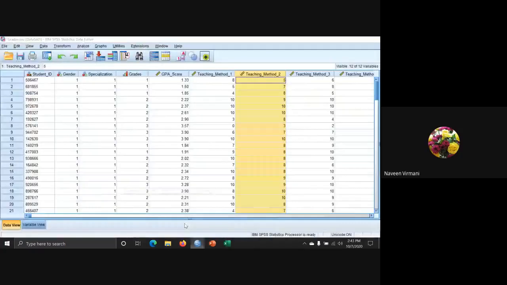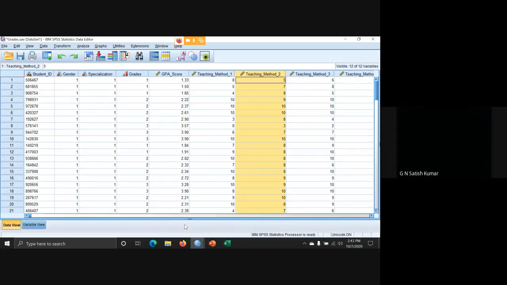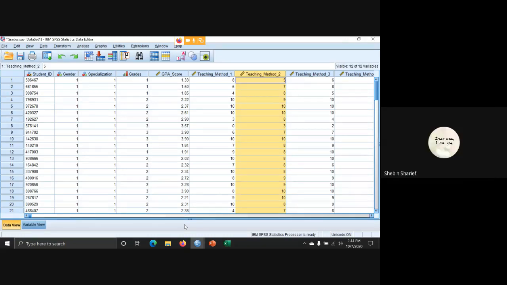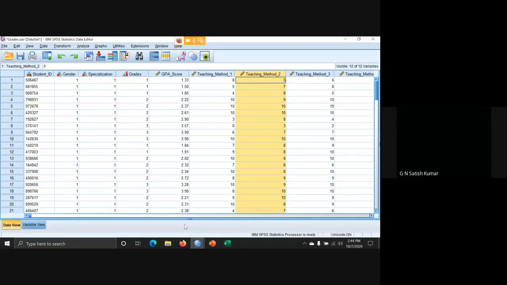Sir, there is one doubt. Yeah, please. Sir, in the previous result, the standard deviation was more than 1.8 something. Whether it denotes something, whether the data is suspicious or like that. Yes, because that's what I said. Teaching method 1, when they teach with Blackboard method, that's only on-board writing method, there are students who are understanding very well, and there are some students who are not able to understand at all. Okay, okay. It means that method is not effective.